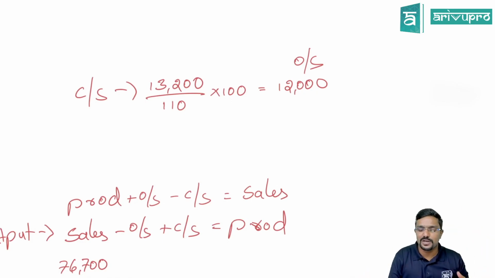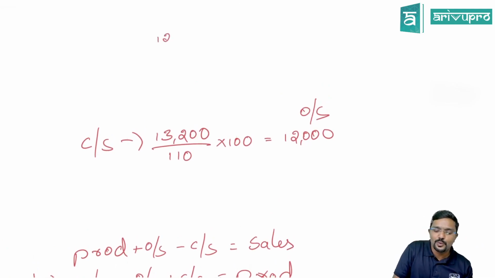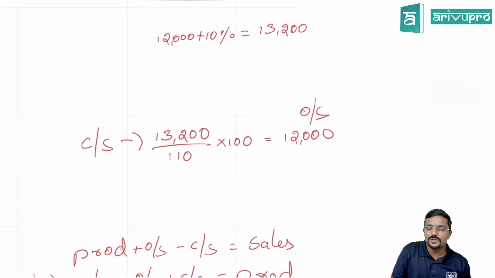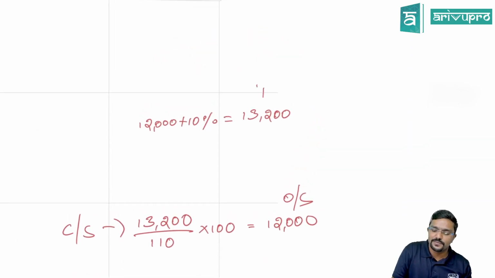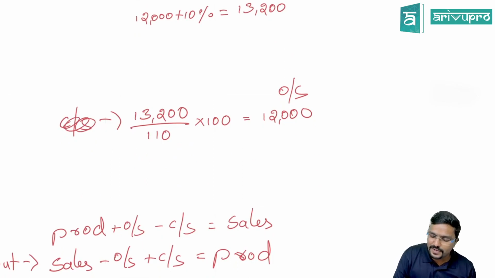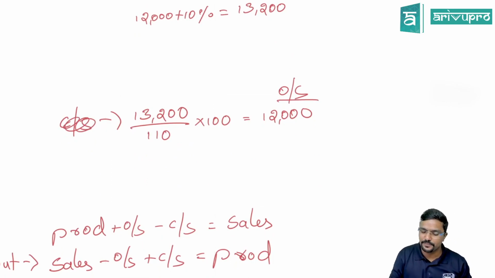Okay, you can just cross check also. For example, if you do 12,000 plus 10%, 12,000 was last year's stock plus 10%, how much will you get? 13,200. So this is closing stock. This is opening stock. Is it matching? Yes, sir. You can just cross check like this also. So what we have calculated is actually opening stock.